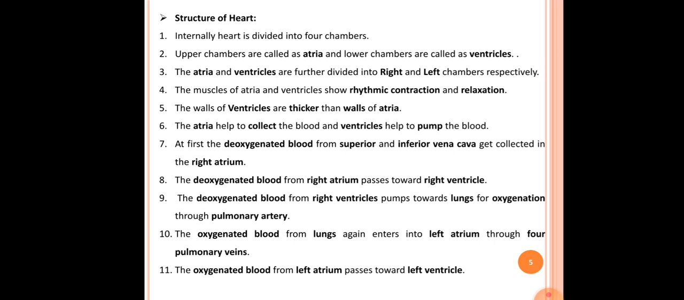The 10th point here is the oxygenated blood from the lungs again enters into the left atrium through the 4 pulmonary veins. Okay, so after oxygenation of the deoxygenated blood, the oxygenated blood enters into the left atrium through the 4 pulmonary veins. The 11th point here is the oxygenated blood from the left atrium passes toward the left ventricle. So the oxygenated blood from the left atrium gets passed toward the left ventricle.